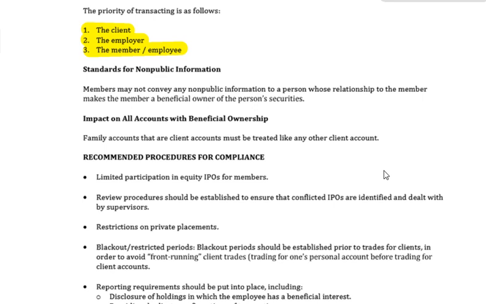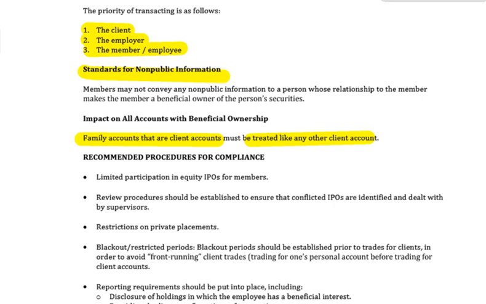Standards for non-public information. Members may not convey any non-public information to people whose relationship to the member makes the member a beneficial owner of that security. Okay, what about trading for your family members? Family accounts that are client accounts are treated like any other client account, no different at all. Just because they're a family member does not get them treated any differently.